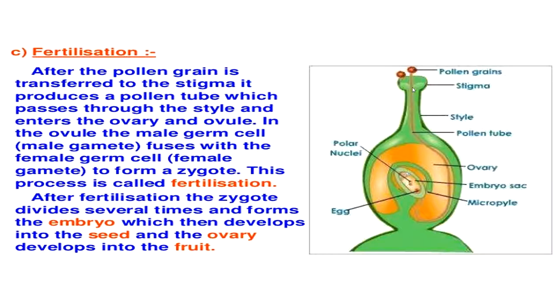In the ovule, the male gamete fuses with the female gamete to form a zygote. This process is called fertilization. After fertilization, the zygote divides several times and forms the embryo, which then develops into the seed, and the ovary develops into the fruit.